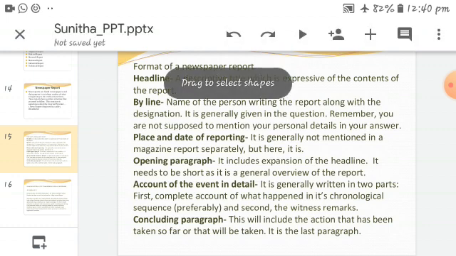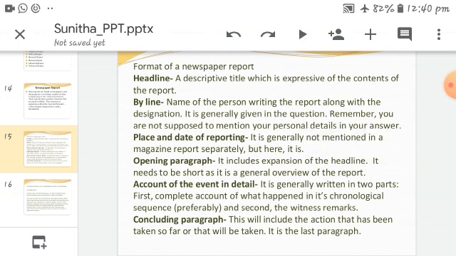Remember, you are not supposed to mention your personal details in your answer. Place and date of reporting is generally not mentioned in a magazine report separately, but here it is. The opening paragraph includes expansion of the headline. It needs to be short as it is a general overview of the report.